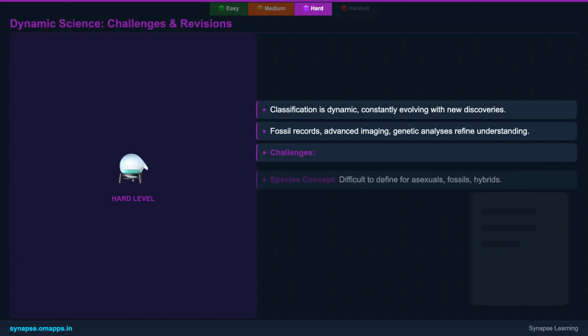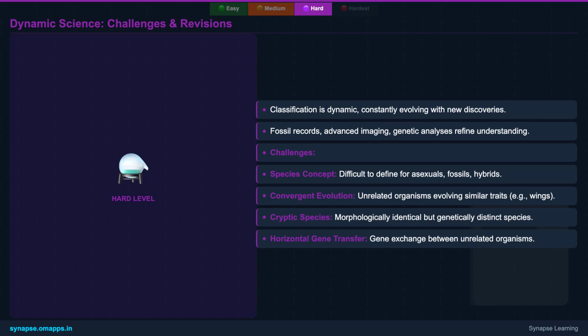Classification is not a fixed, static system, it's a dynamic and ever-evolving field. New fossil discoveries, advanced imaging, and especially new genetic analysis constantly refine our understanding of life's diversity. What was once considered a single species might be split into several, or entirely new phyla might be proposed based on novel organisms or genetic insights. This continuous revision reflects the scientific process itself, constantly testing hypotheses with new data.